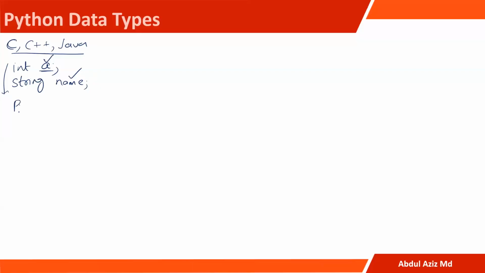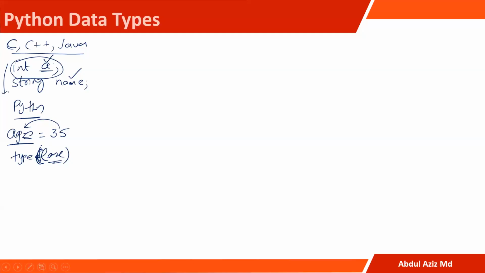But when it comes to Python, there is no need to declare a variable, right? Then what is the type of the variable? How can we find it? It depends on the value that we assign to the variable. In Python, if I say age is equal to 35, then the type of age depends on the value we have assigned. So how do we get the type of age? We have the type keyword: type of age, and then we get the type of the respective variable.